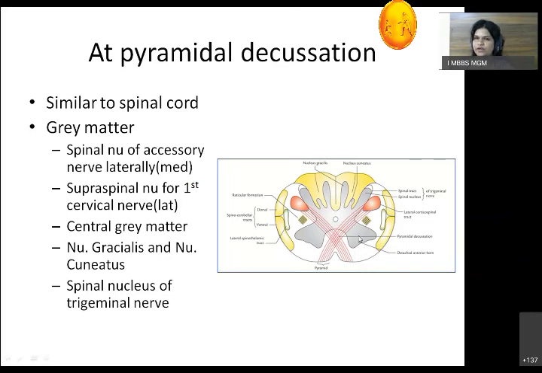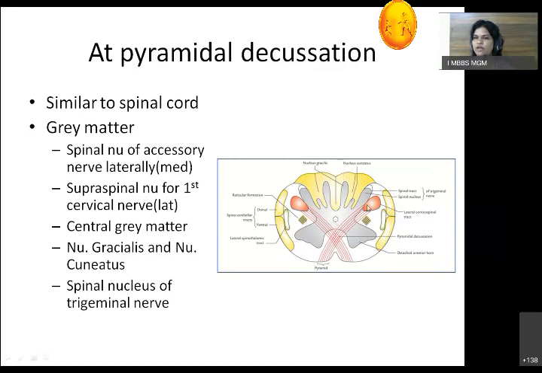It is again divided into two parts. Medially there is the accessory nerve nucleus, laterally there is the supraspinal nucleus for the first cervical nerve. That is the anterior gray matter. Now posteriorly this gray matter extends into the posterior white column. Beside the posterior median sulcus there is the nucleus gracilis. Beside that there is the nucleus cuneatus, and beside that there is the spinal nucleus of the trigeminal nerve. So that was the gray matter.